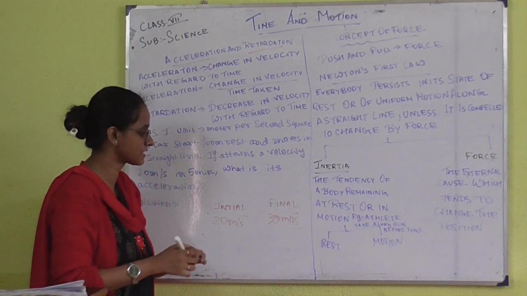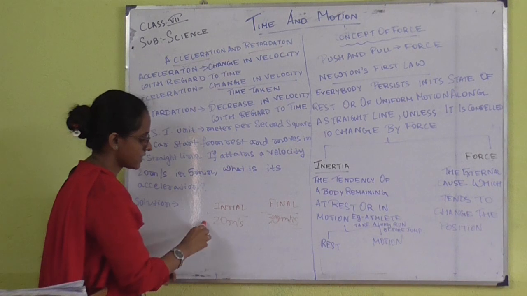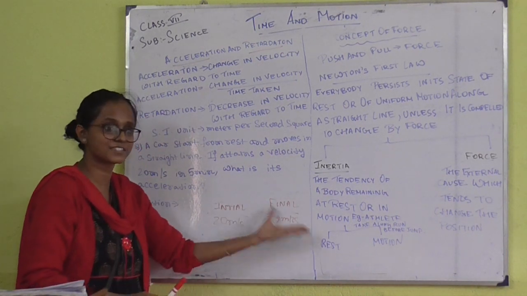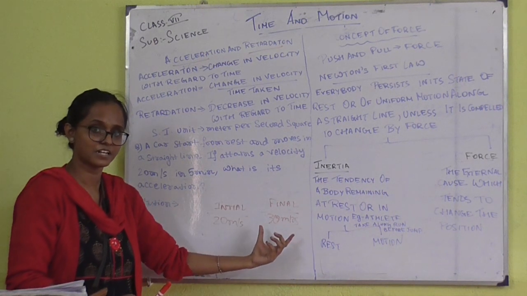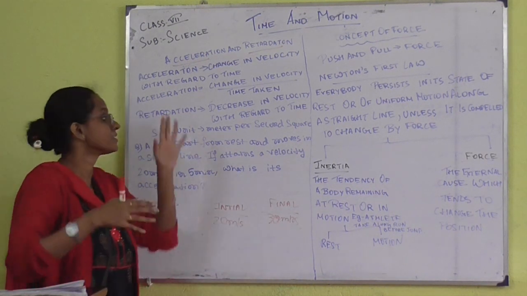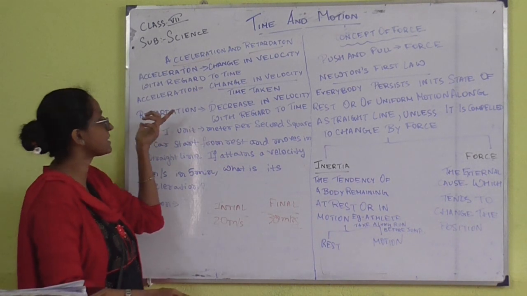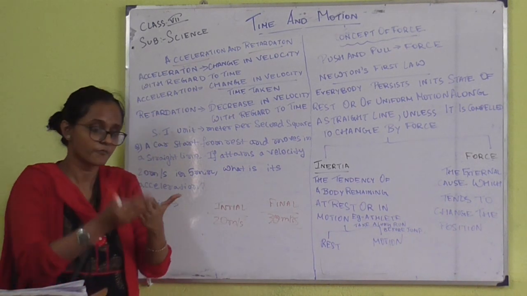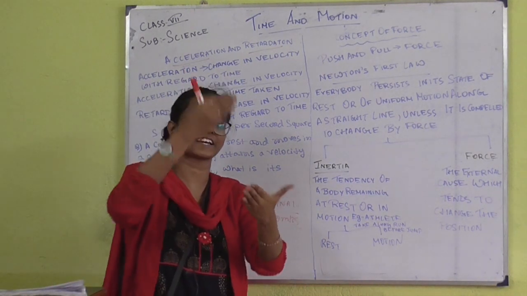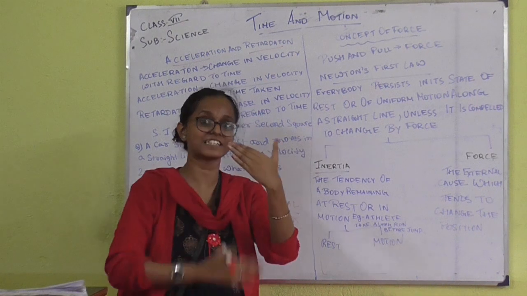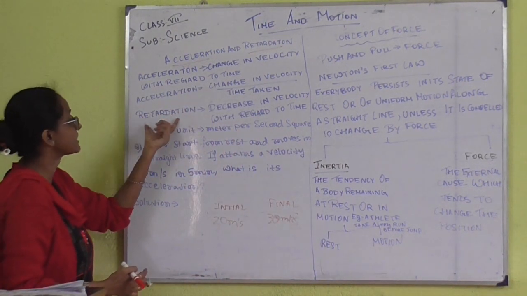First it was 20, then it is changing to 30. So this is a change in velocity along with time. That is what we call acceleration. Now just the opposite is retardation. Whenever the velocity is decreasing with time, that is called retardation.